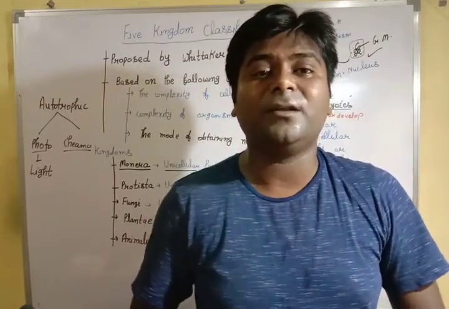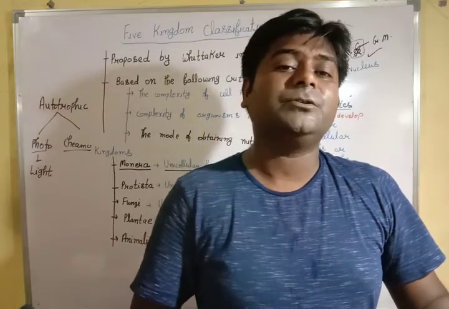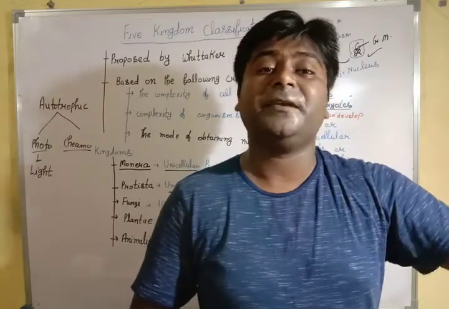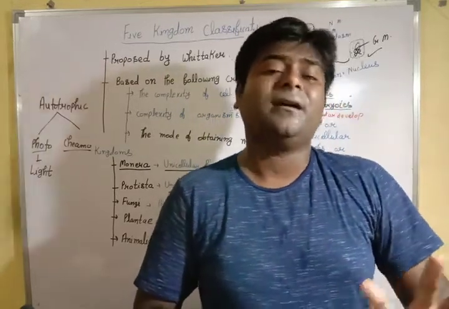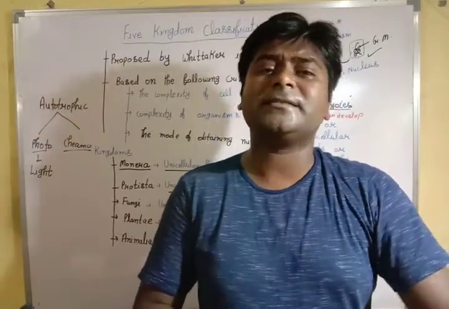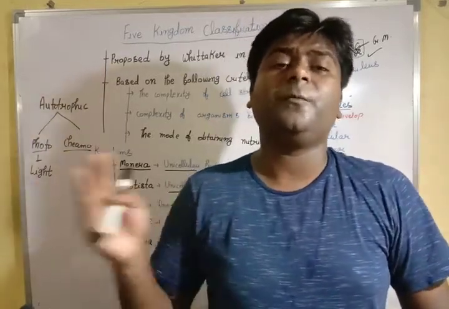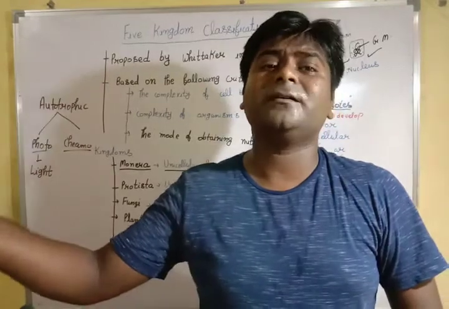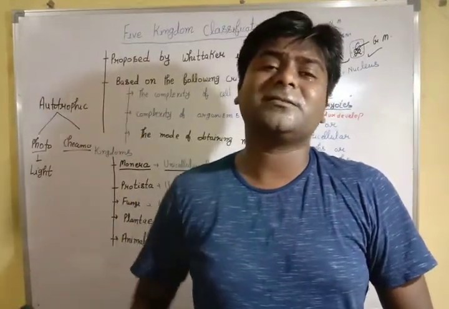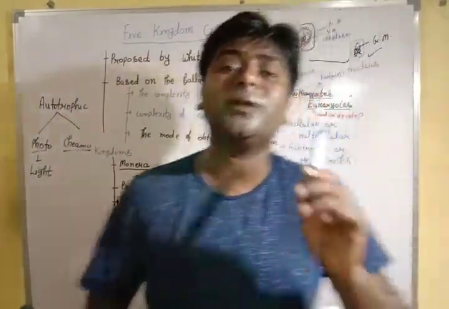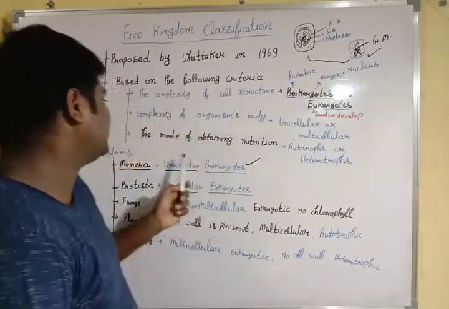It is natural because with the increase of cells we have division of labor and arrangement of cells: a group of cells makes tissue, then groups of tissues make organs, then organ systems, then organisms. So the complexity increases.